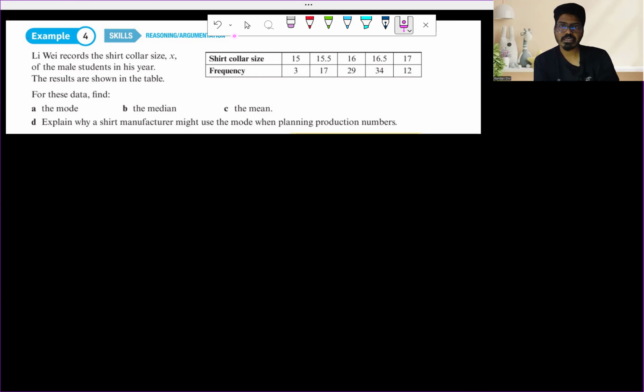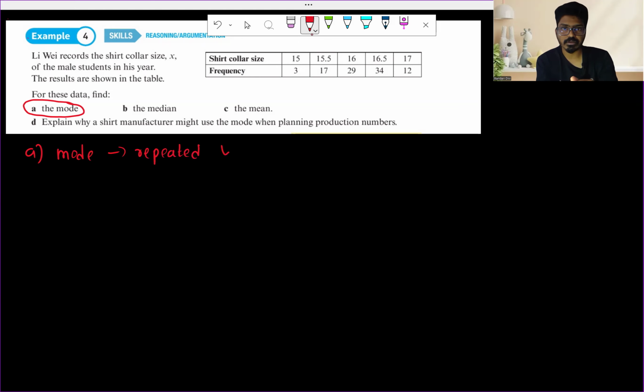Let us see the first part. For these data, find the mode. For part A, mode. To calculate the mode, as we discussed, the mode is going to be the most repeated value, right?